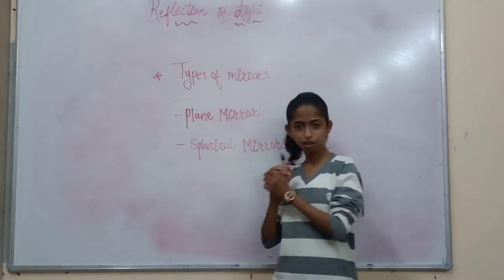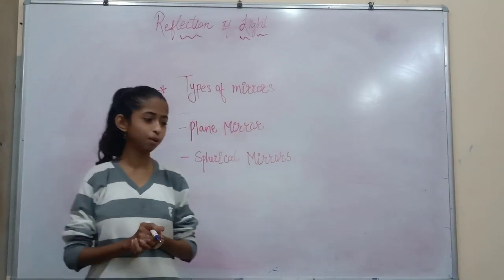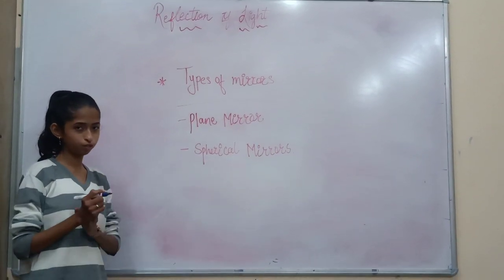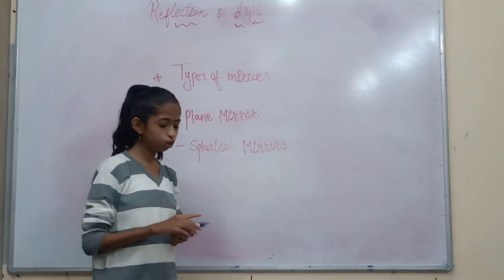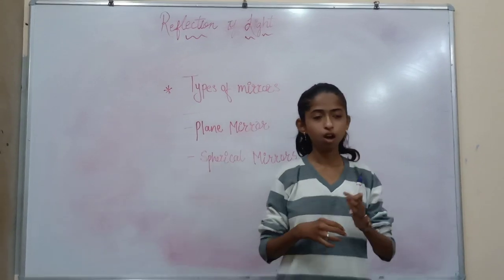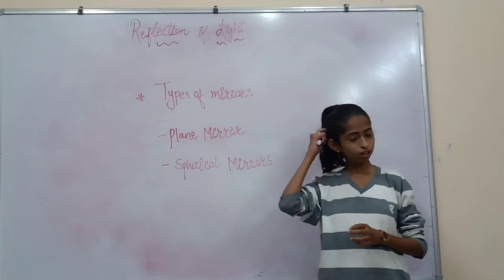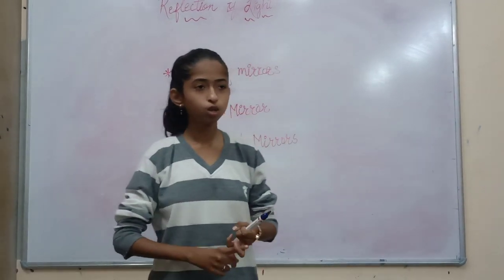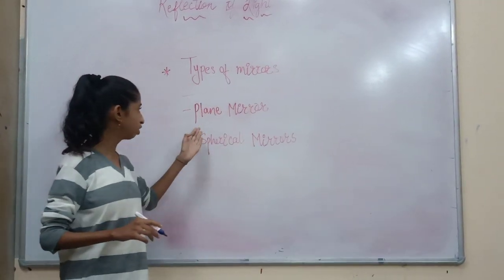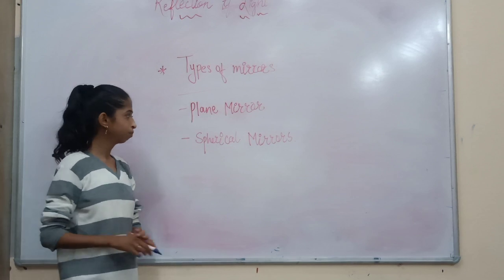So far we have heard about reflection, and you have got a basic idea of reflection. So let's move ahead towards the mirrors. From your previous standards you have been learning about plane mirrors and spherical mirrors. So let's first consider the plane mirrors over here.